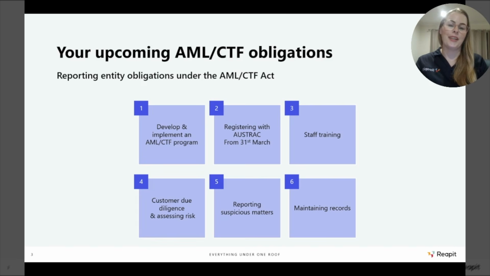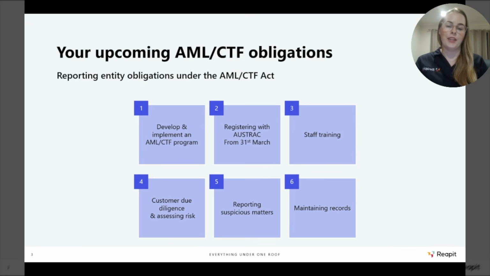Your third obligation is staff training. Each year you'll need to make sure that the staff members within your business that are operating in that sales space, so anyone that's customer facing with your vendors or your purchasers, or anyone that has interaction to do with that transaction, whether that be your compliance officers or your admin team, undergo AML CTF training annually. They'll need to be aware of all of the policies and procedures relevant to your office, as well as how to identify and look out for any suspicious activity or red flags.